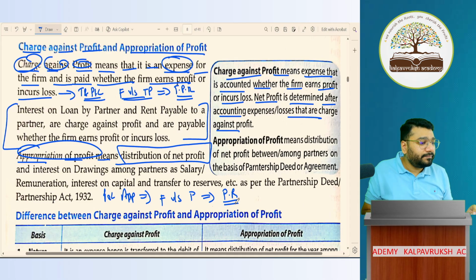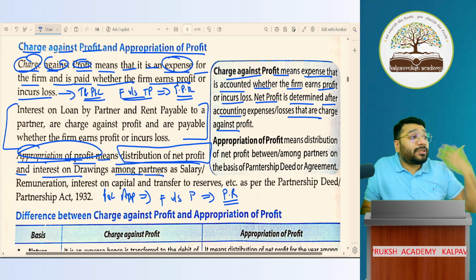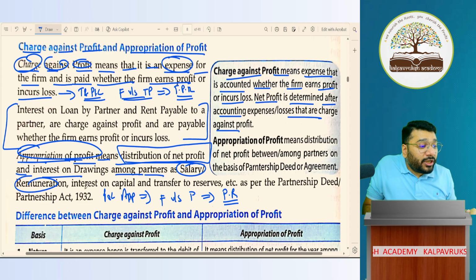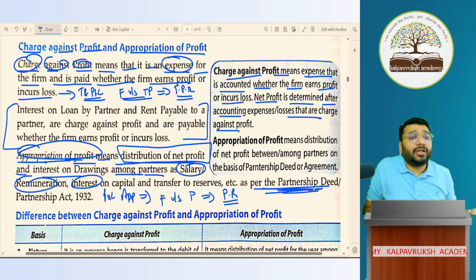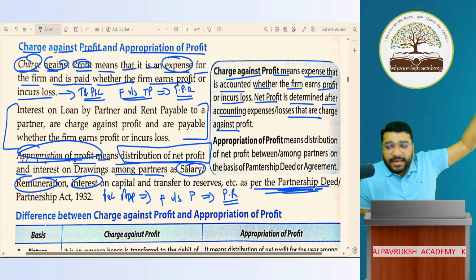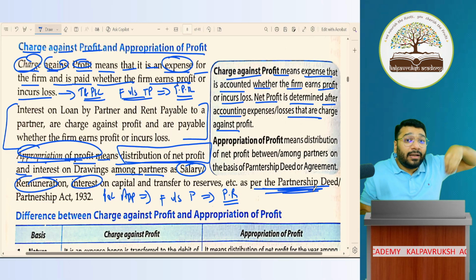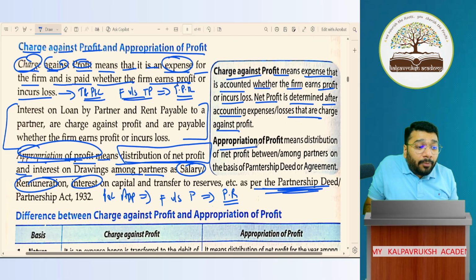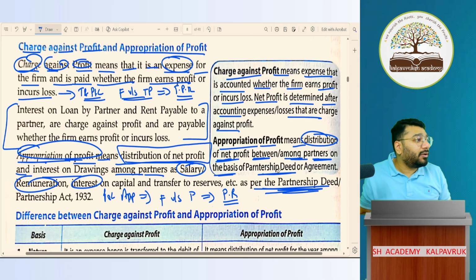Appropriation of profit means distribution of net profit and interest on drawing among the partners as salary, remuneration, interest on capital, profit sharing ratio, etc. As per the partnership deed, you will give salary, interest on capital, and profit sharing. That is called appropriation of profit. So appropriation of profit means distribution of the net profit among partners on the basis of the partnership deed or partnership agreement. Okay, not okay?